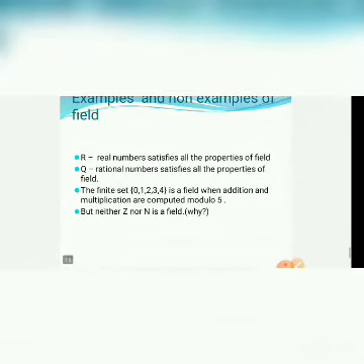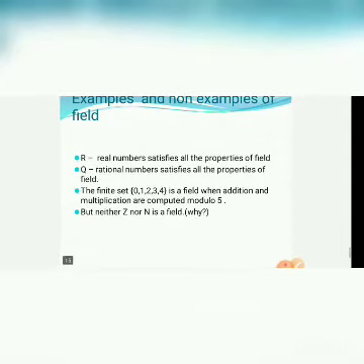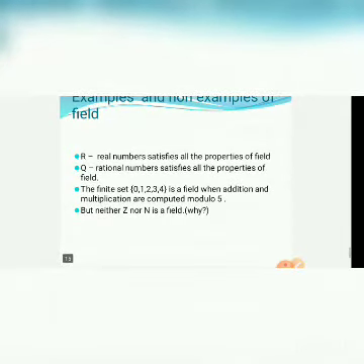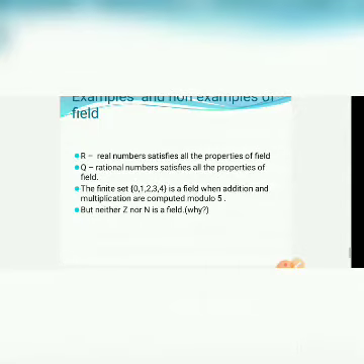Z consists of the elements ..., minus 3, minus 2, minus 1, 0, 1, 2, 3, and so on. In Z, commutative property of addition and multiplication are satisfied. And next, associative property of addition and multiplication are satisfied. Third property is identity: additive identity 0 is there and multiplicative identity 1 is there.